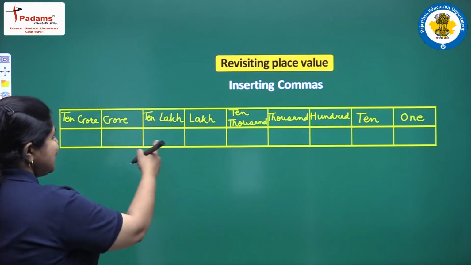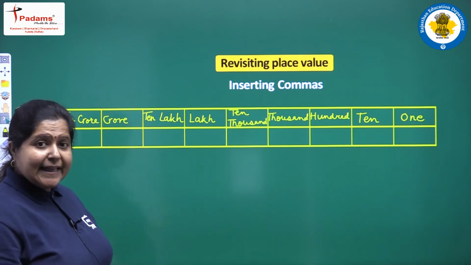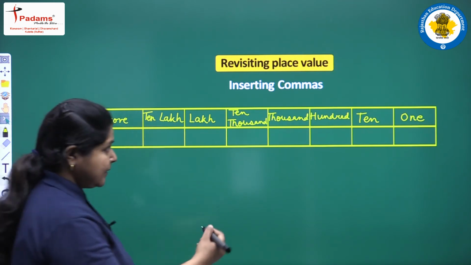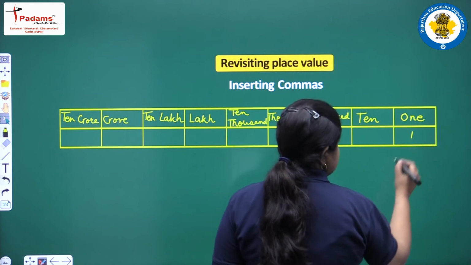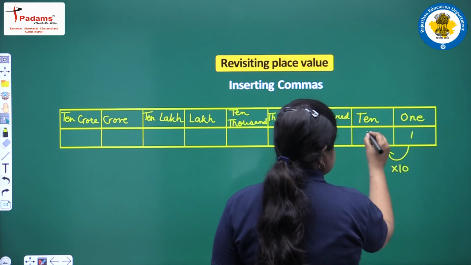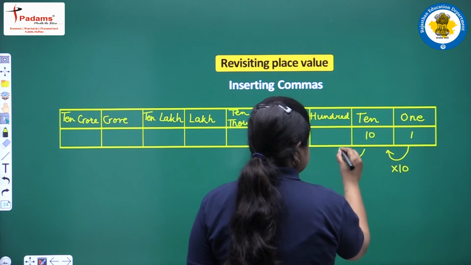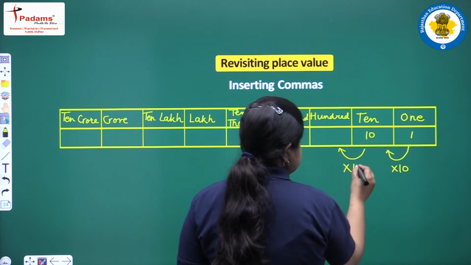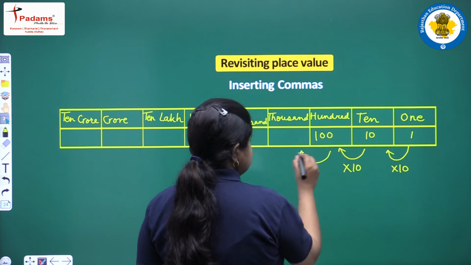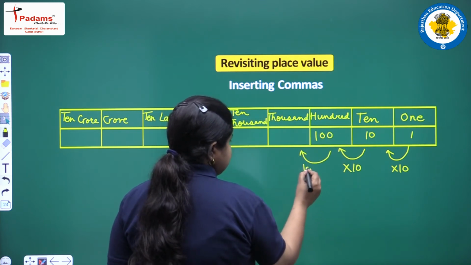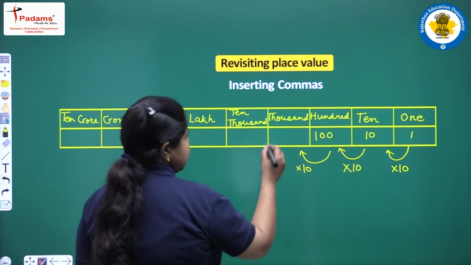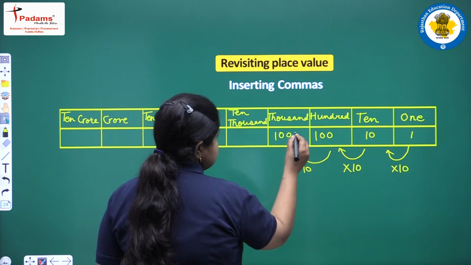So these are the new place values, and each place value is 10 times the previous one. We have 1, then multiply by 10, you get the tens place, again 10 times we have the hundreds place, again multiply by 10 and we get 1000.